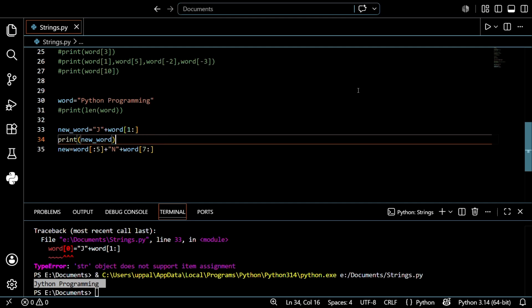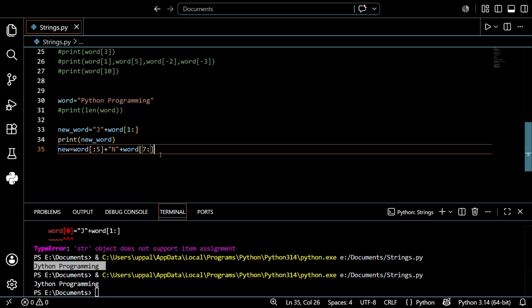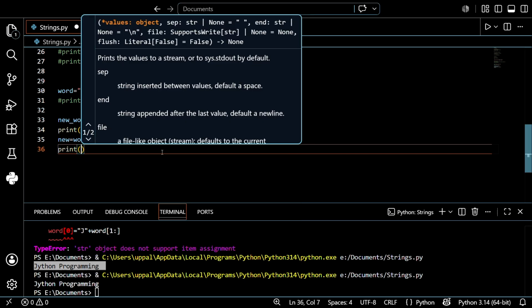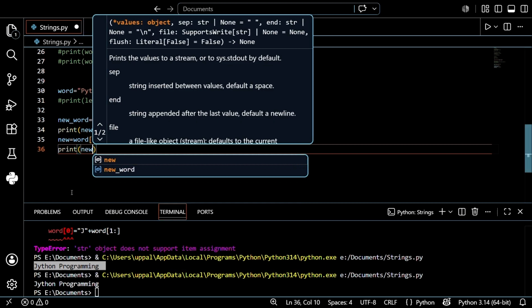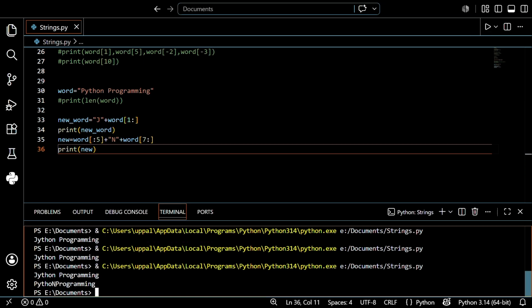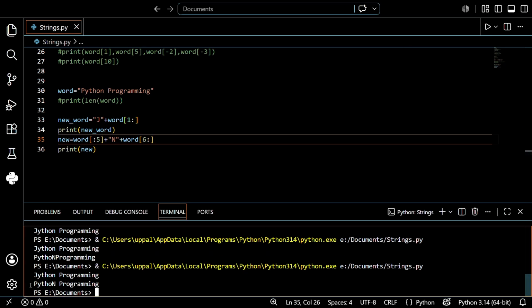Before that, save this first, just run this. See, I forgot to print the new word, so sorry, I just want to print word new. Save this, guys. Before that, save this and just run this. See what is happening. Actually, the 6th position, 7th position is starting, so start with the 6th only. After that, save this first and just run this.